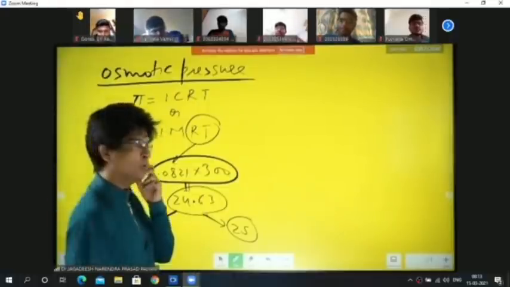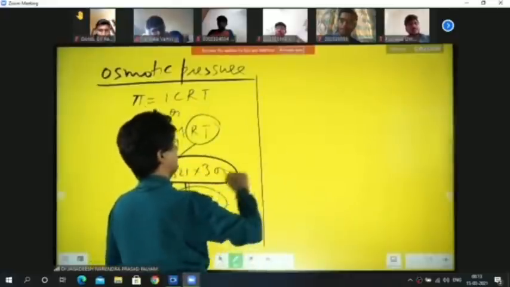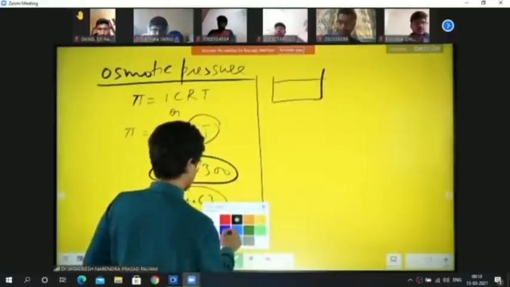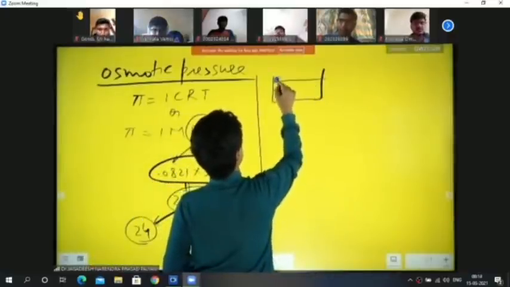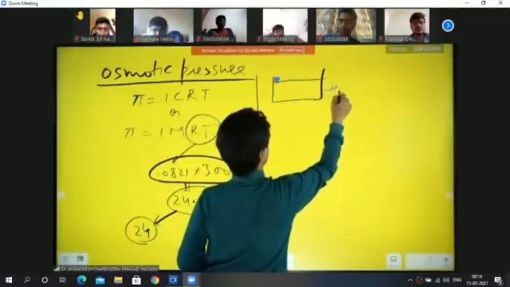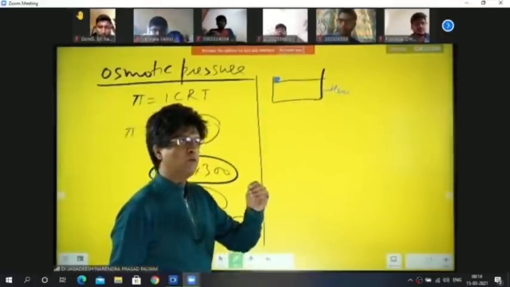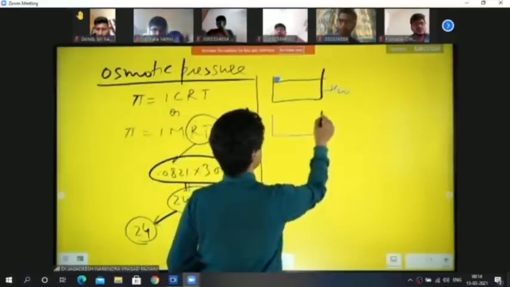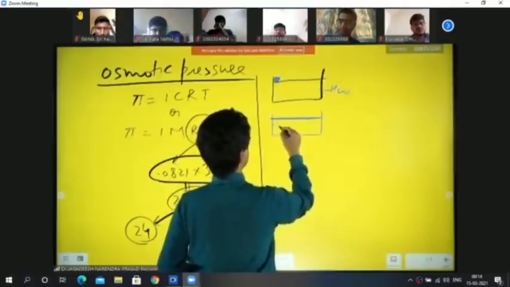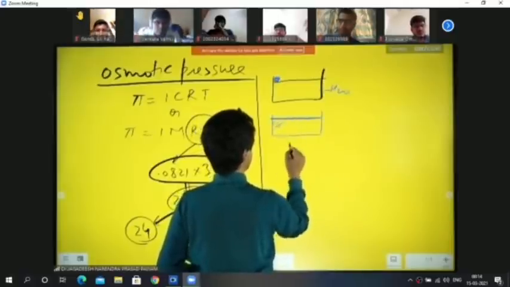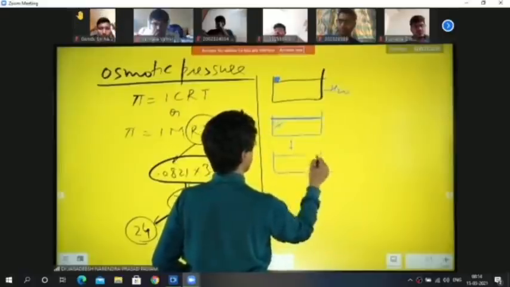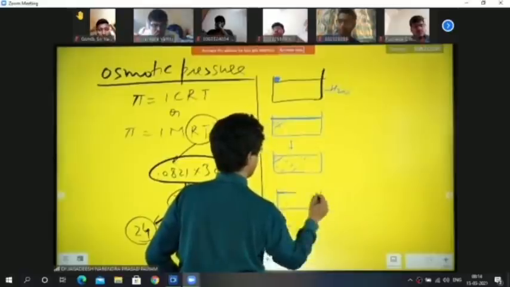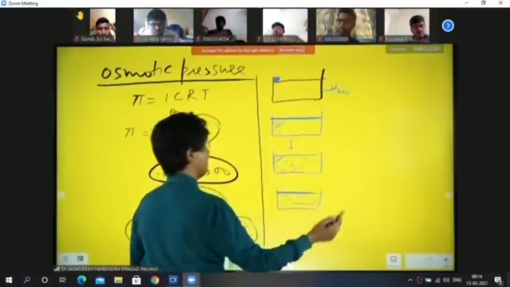Now see, children, look over here. What I'm saying is that if we drop some colored ink, blue colored ink, over here, this is water, this is H2O. So what will happen? After some time, you will find that the ink starts spreading. Agree? So how will it spread? It will spread, I believe, slowly and slowly like this. And after some time, again, it will spread over more area. And finally, it will be uniformly spread.